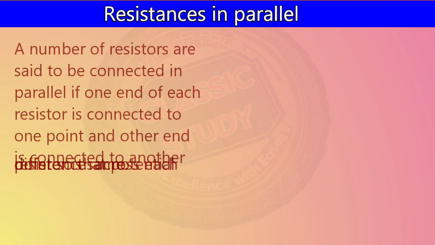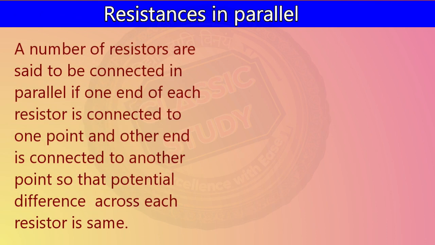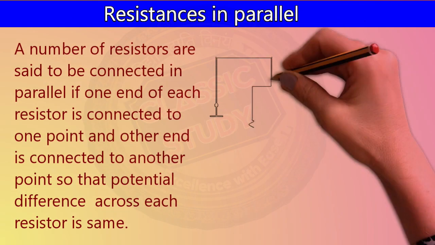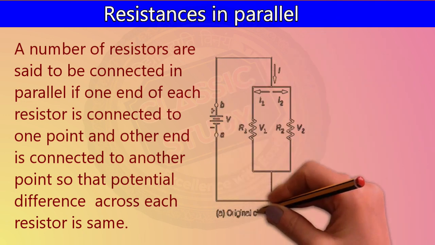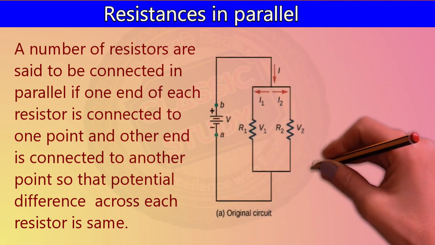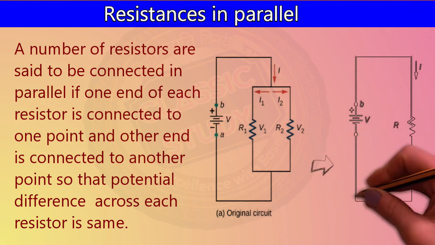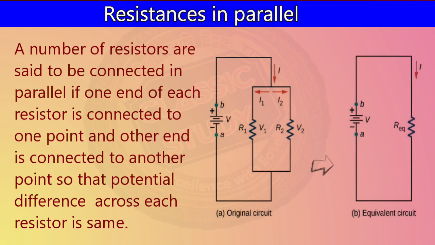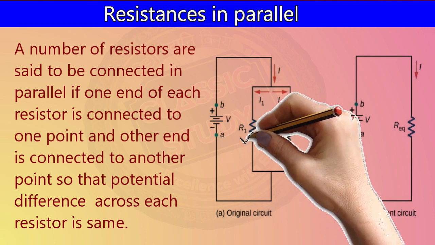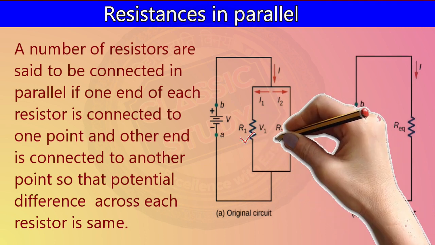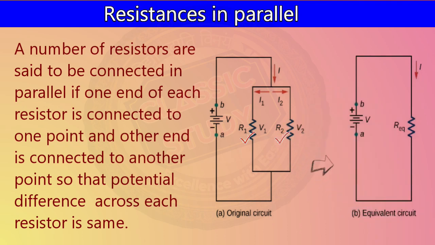Moving forward, resistance in parallel. A number of resistors are said to be connected in parallel if one end of each resistor is connected to one point and the other end is connected to another point, so that the potential difference across the resistors is the same. We can see in the circuit a battery is connected to two resistances in parallel connection, R1 and R2, and different currents are flowing through the resistances. The equivalent resistance becomes Req.